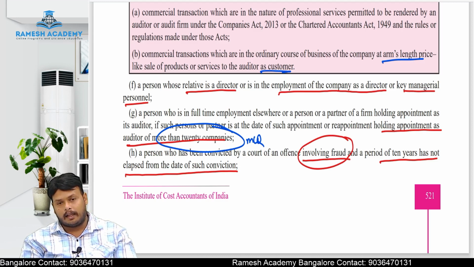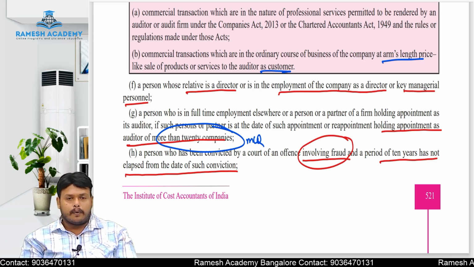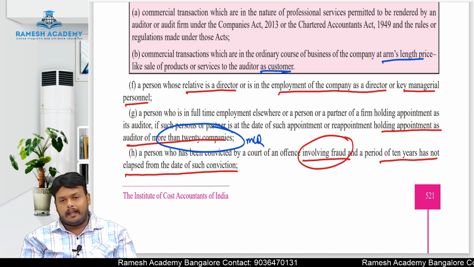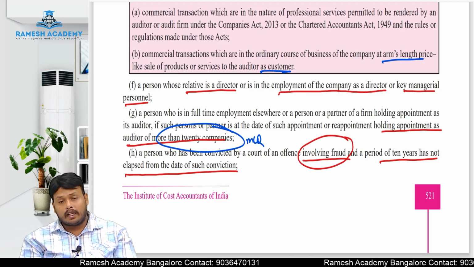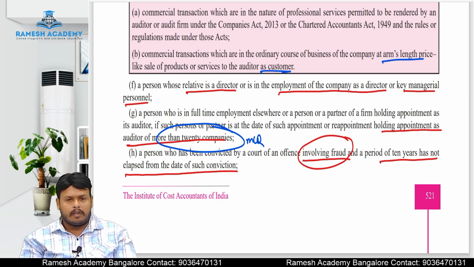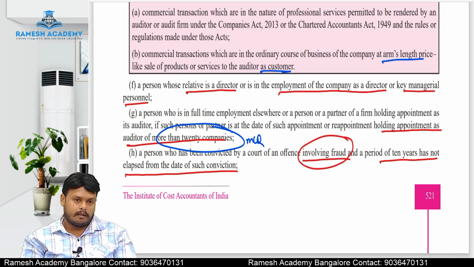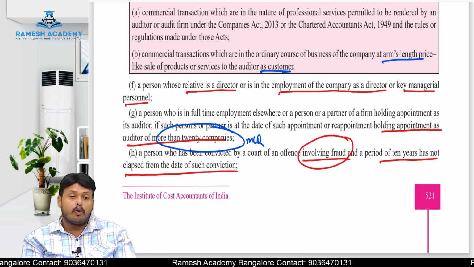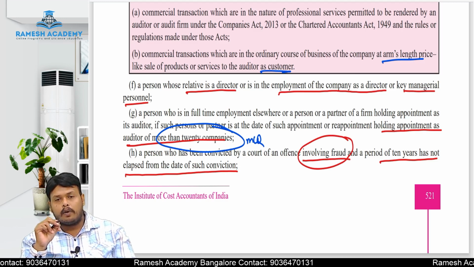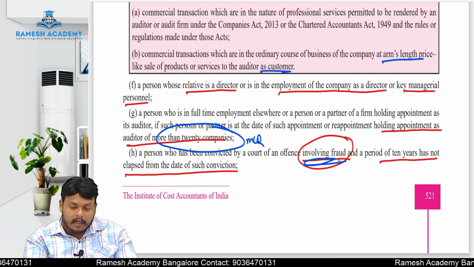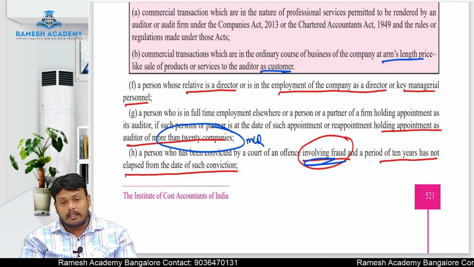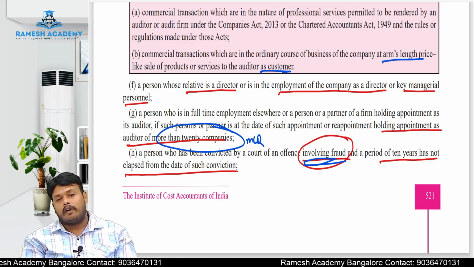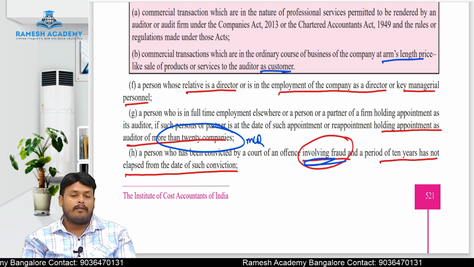What I am saying, listen carefully. Fraud is different, criminal case is different. Suppose X is a chartered accountant. X has fought with his brother and then he went to jail and he came out of jail. Whether he can act as an auditor? The answer is yes, he can act as an auditor. Criminal case is different from fraud case. So a person who has been convicted by the court as a fraudulent person is restricted from doing an audit for a period of 10 years from the date of such conviction.